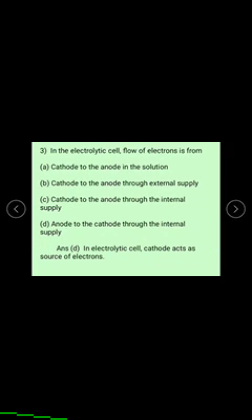The right answer is, in the electrolytic cell, the cathode acts as a source of electrons. So the flow of electrons in the electrolytic cell is anode to cathode through the internal supply.